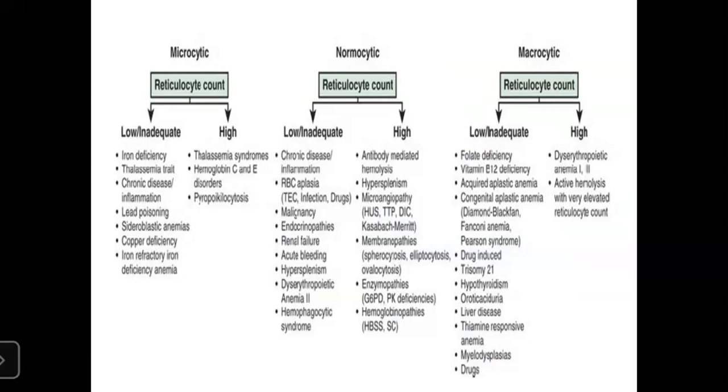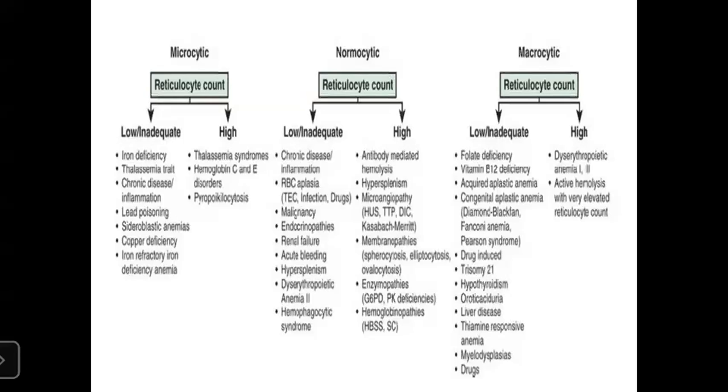pyropoikilocytosis. If it's normocytic and the reticulocyte count is low, it's chronic disease, RBC aplasia, malignancy, endocrinopathies, renal failure, acute bleeding, or hypersplenism. Right? Also, if there is high reticulocyte count in normocytic normochromic anemia, then it might be antibody-mediated hemolysis, hypersplenism, microangiopathic hemolytic anemia, membranopathies, enzymopathies, or hemoglobinopathies. Also, in macrocytic anemia, if the reticulocyte count is low,